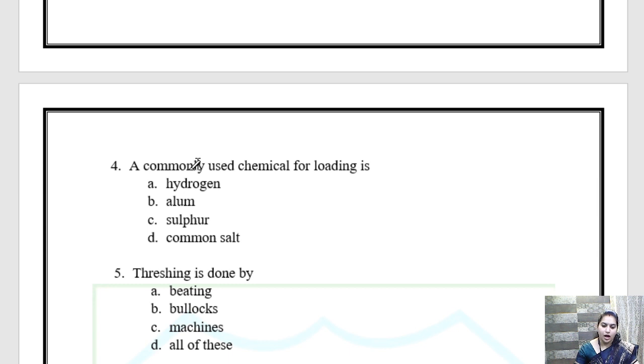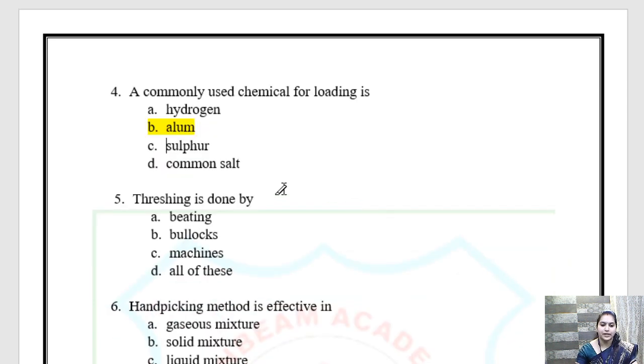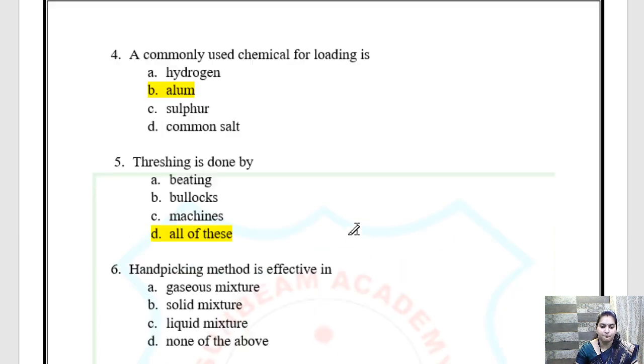Next, a commonly used chemical for loading is... so we are pretty much sure, alum is the substance or the chemical we use for loading. Okay. Threshing is done by beating, bullocks, machines, all of these. Children, beating is one option, but we can also do it with the help of machines, and we can also do it with the help of bullocks. Okay, so the answer is all of these. Okay, we have discussed it before.